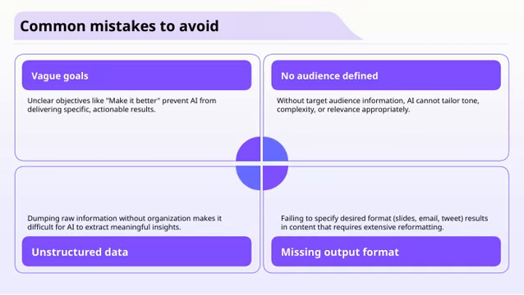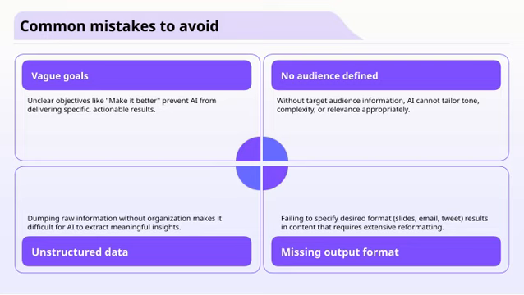Let's talk about some common mistakes to avoid when working with AI. One major pitfall is having unclear objectives, like simply saying, "Make it better." Without specific goals, AI can't deliver results that are actionable or truly useful. It's important to define exactly what you want to achieve. Another mistake is not providing enough information about your target audience. If the AI doesn't know who you're speaking to, it can't tailor the tone, complexity, or relevance of the content.